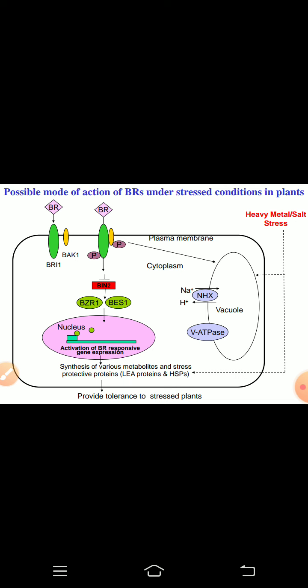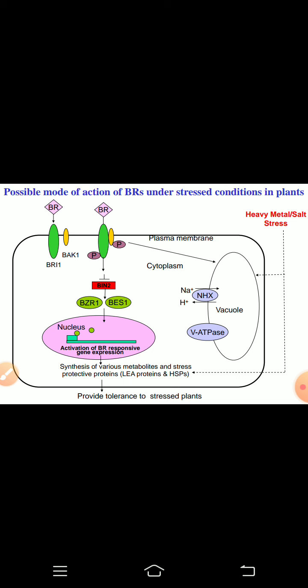After translocation of these BZR1 and BES1 proteins inside the nucleus, they activate certain brassinosteroid responsive gene expression, which ultimately leads to the synthesis of various metabolites and stress protective proteins, as well as certain compatible solutes. And proteins which are synthesized by brassinosteroid responsive genes mainly include the LEA proteins, that is late embryogenesis proteins, or the chaperones like heat shock protein, etc.